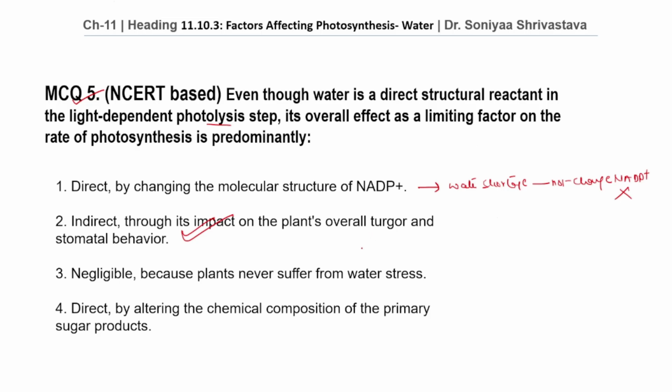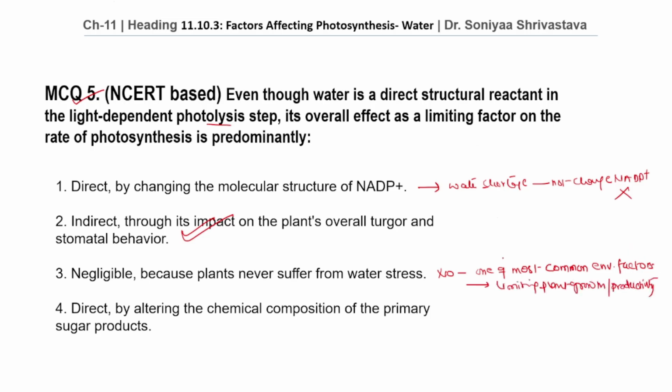Water affects photosynthesis mainly through its effect on the plant. Water stress reduces turgidity, causes stomatal closure, decreases CO2 entry, and ultimately lowers the photosynthetic rate. Then also its impact is indirect. Option number 3, negligible, because plants never suffer from water stress. No, water stress is one of the most common environmental factors limiting plant growth and crop productivity.